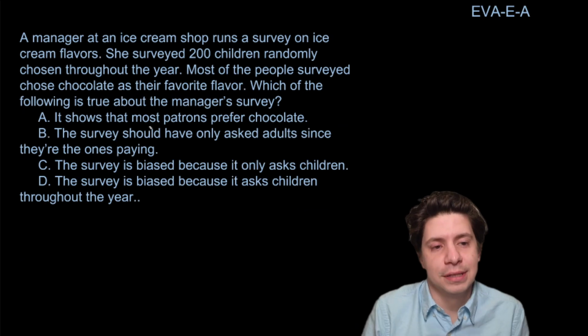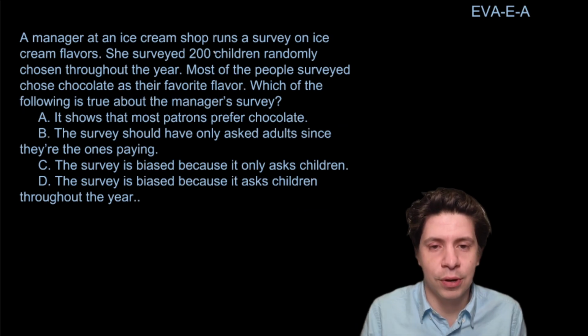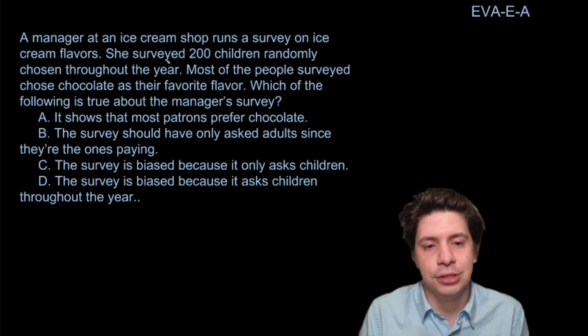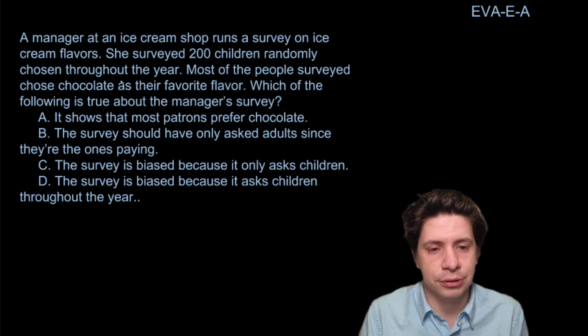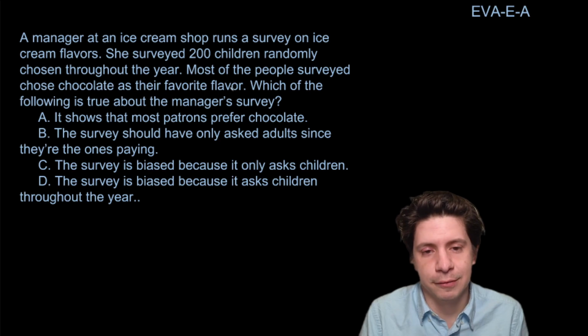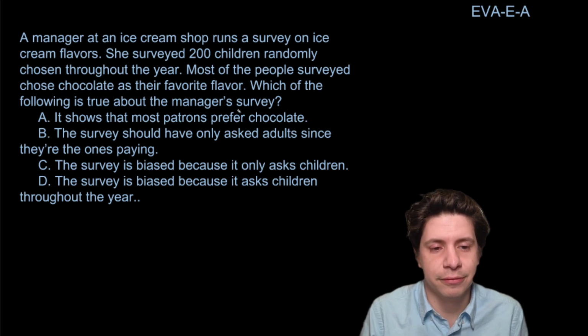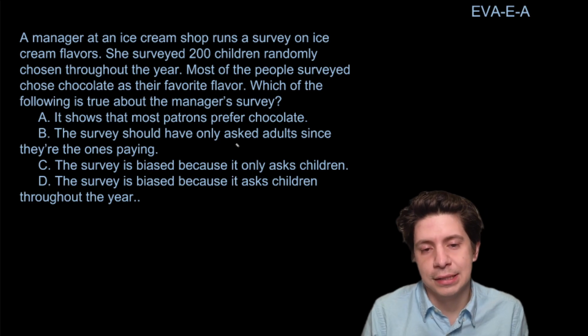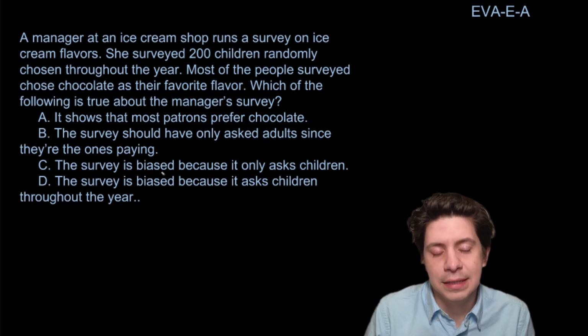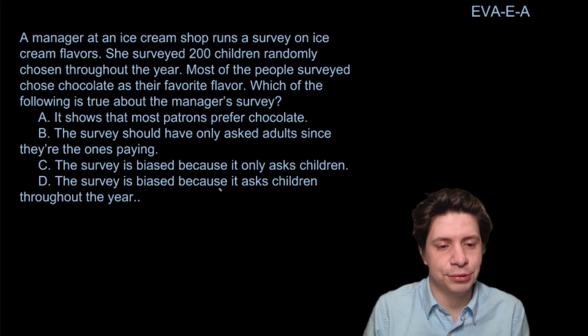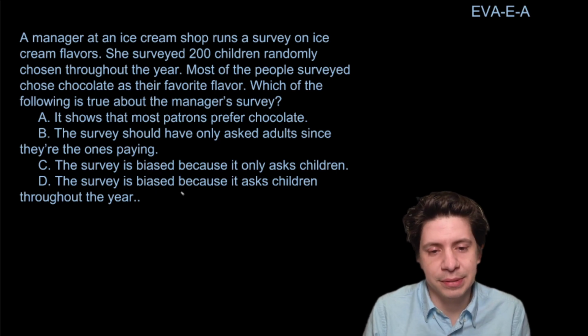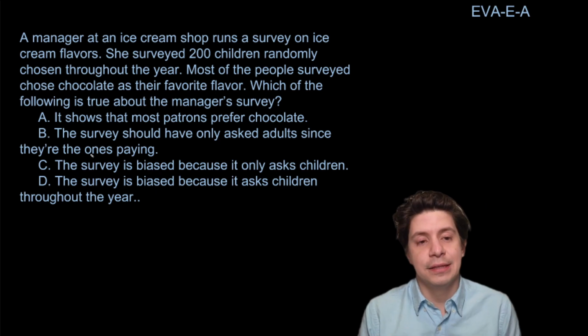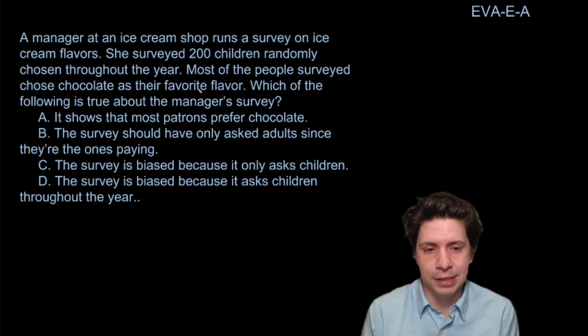So another one of this type: a manager at an ice cream shop runs a survey on ice cream flavors. She surveyed 200 children randomly chosen throughout the year. Most of the people surveyed chose chocolate as their favorite flavor. Which of the following is true about the manager's survey? A, it shows that most patrons prefer chocolate. B, the survey should have only asked adults since they're the ones paying. C, the survey is biased because it only asked children. And D, the survey is biased because it asked children throughout the year. The answer should be, take a minute, think about it.